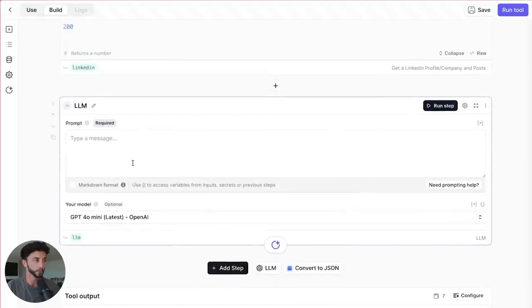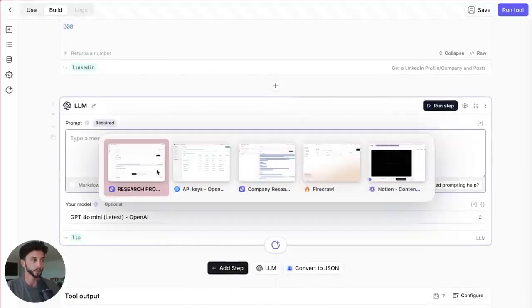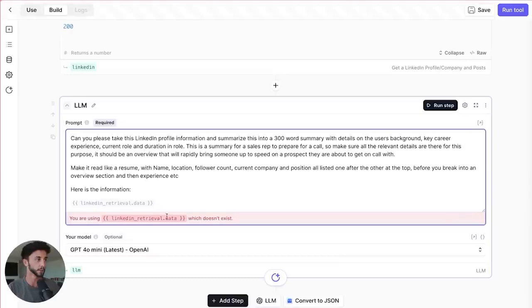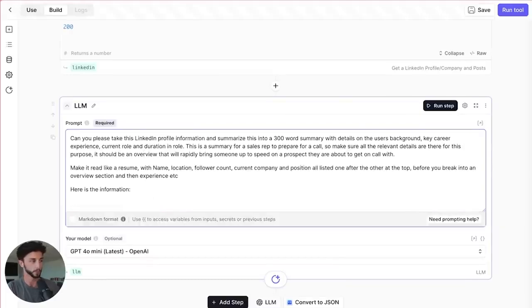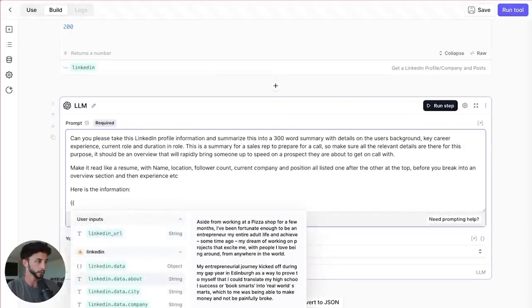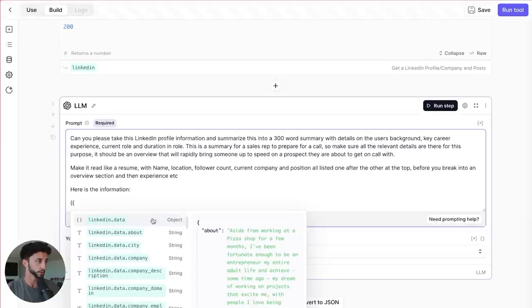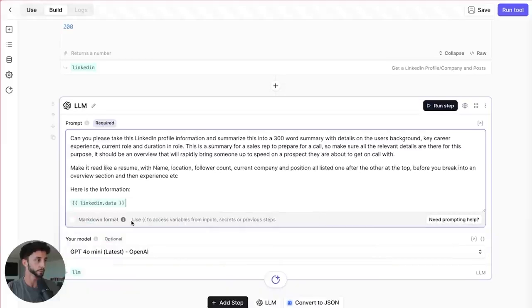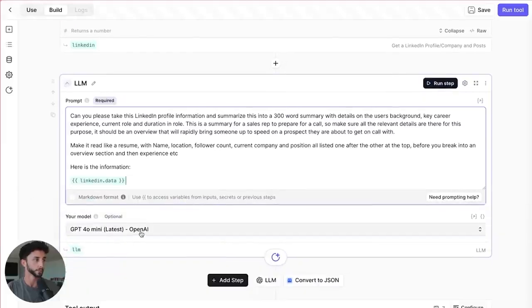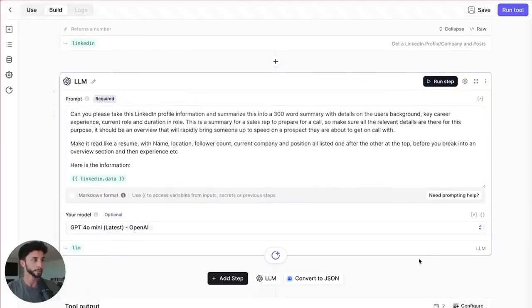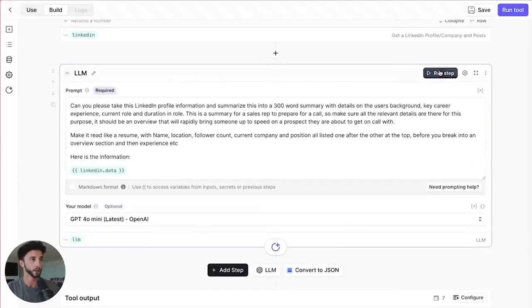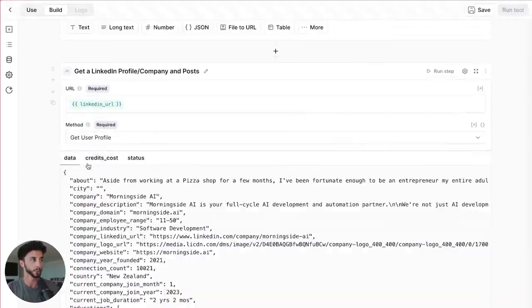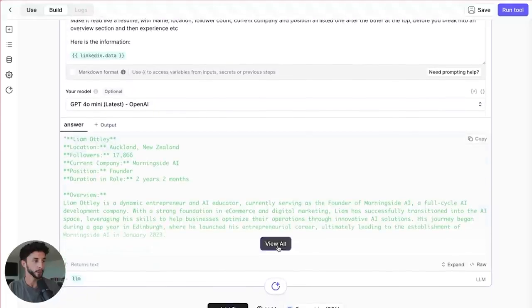And then we need an LLM step to take this. Again, I'm going to grab a pre-written prompt that I did just to save some time. I'm going to drop this in here. It says fairly similar stuff. LinkedIn data. I'm just going to put all the data in there. And then we're going to use GPT-4o Mini again. And we can give that a run because we've already got this data queued up here. And there we go. We've got a nice summary.